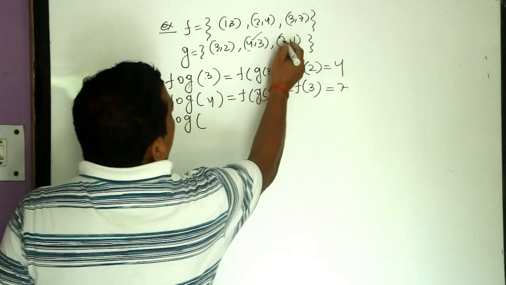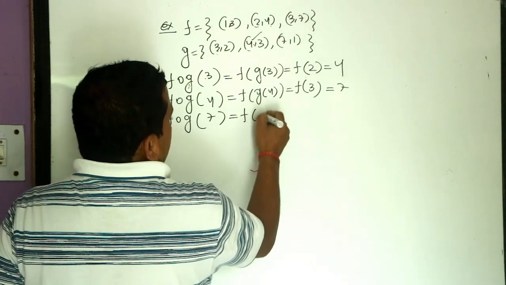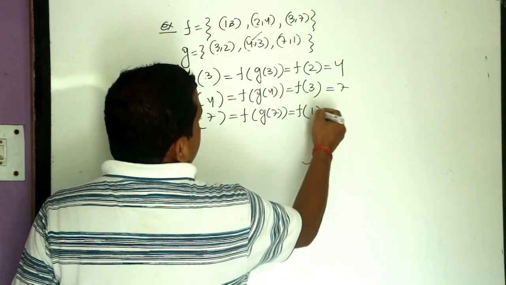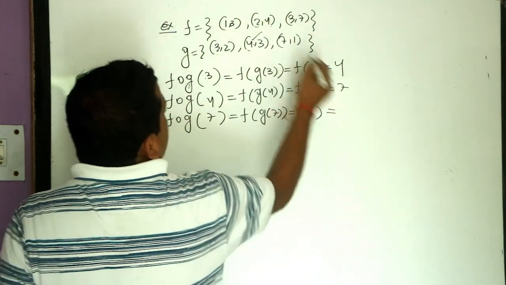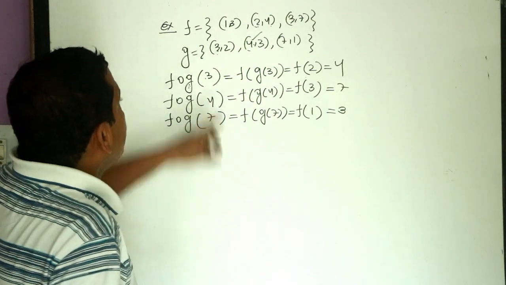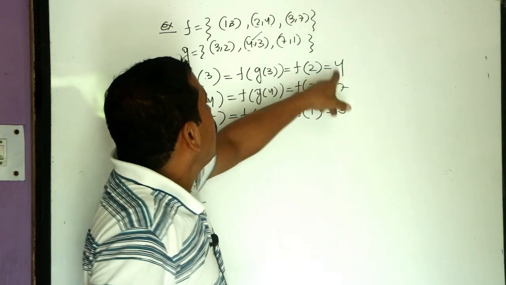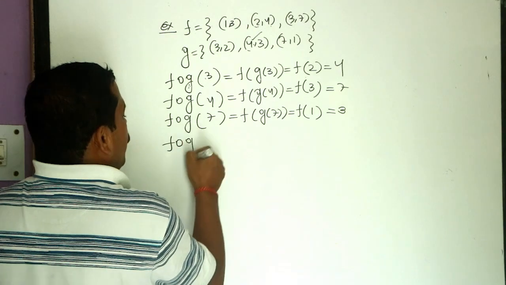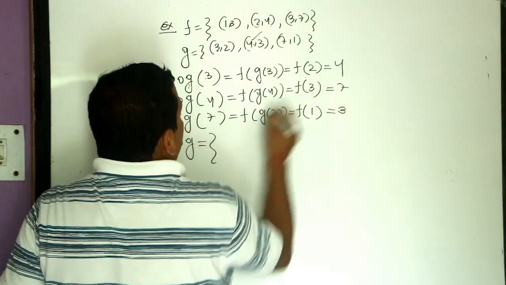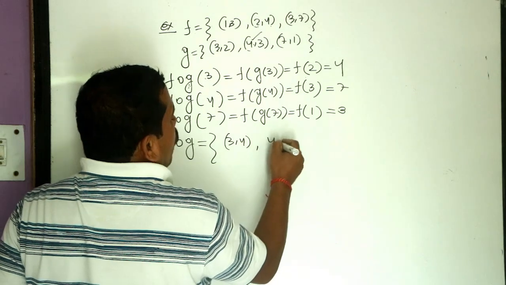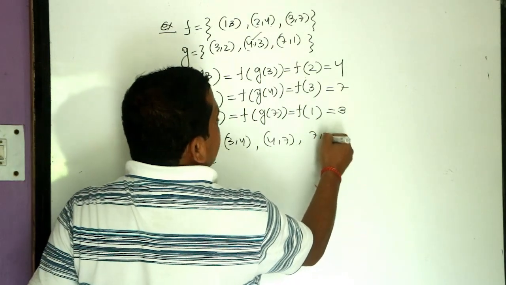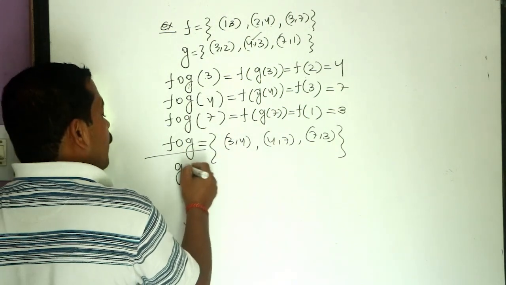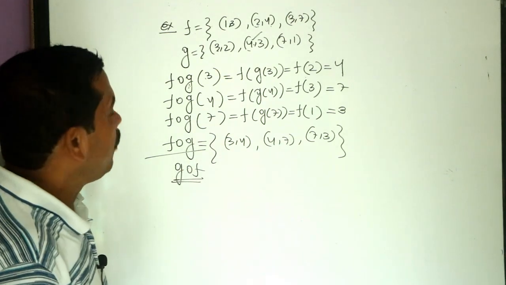Next you have to find f of g of 7. That is f of g(7), which is equal to f of 1. f of 1 is 3. So for 3 we get 4. For 4 we have 7. For 7 we have 3. Now we can pair them off. Now f of g equals (3, 4), (4, 7) and (7, 3). This is fog. Similarly, you can find gof. In a similar way we can find gof.